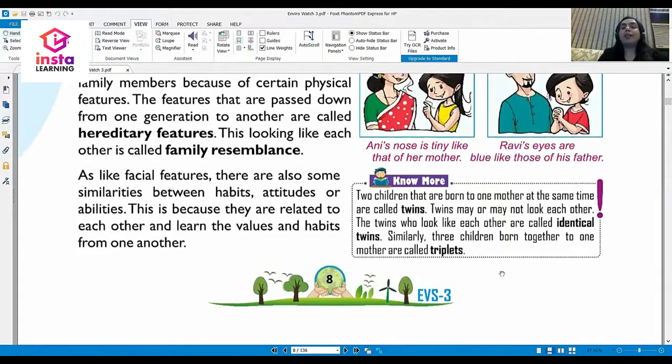Look at this very interesting tip in this purple box. Two children that are born to one mother at the same time are called twins. Twins may or may not look like each other. The twins who look exactly like one another are called identical twins. Similarly, when three children are born together to one mother, they are called triplets.